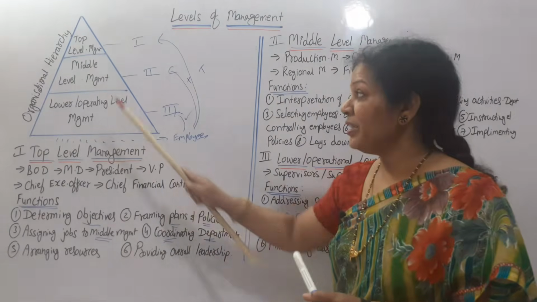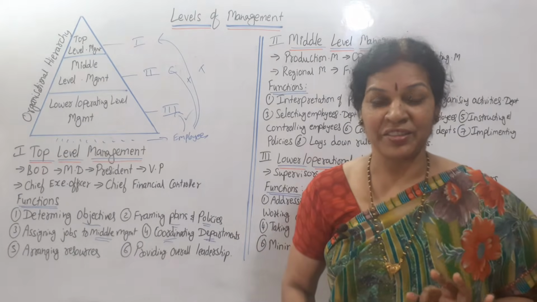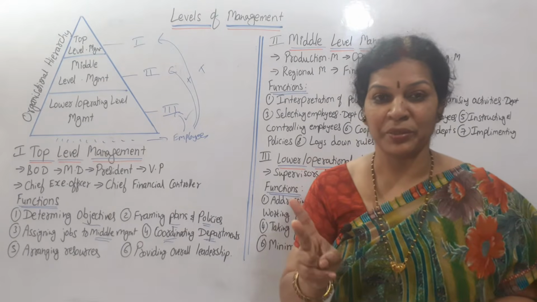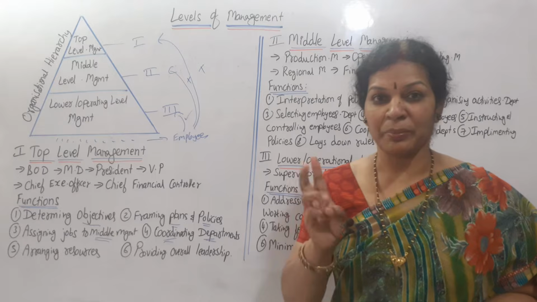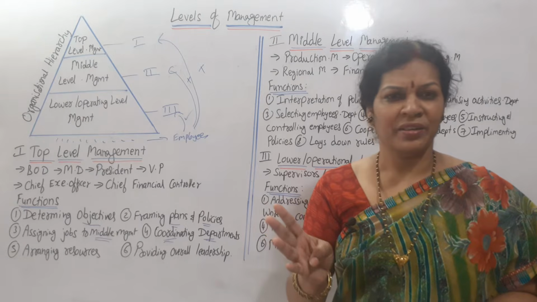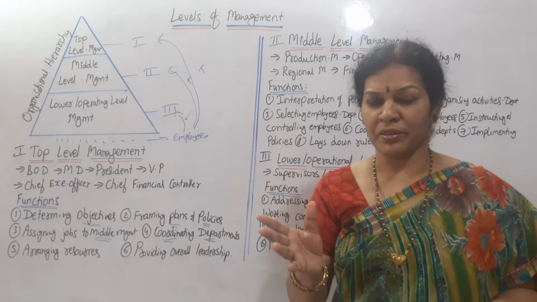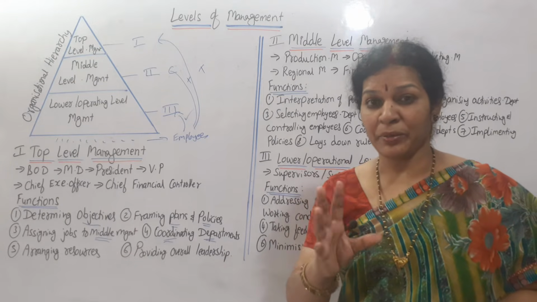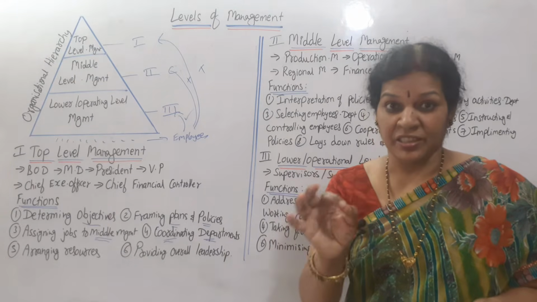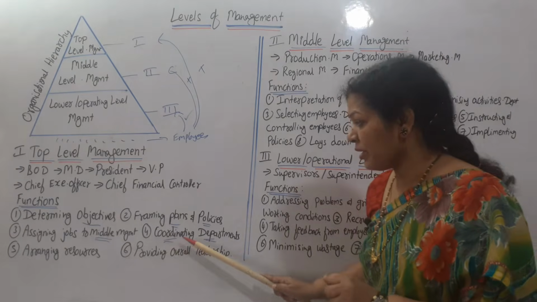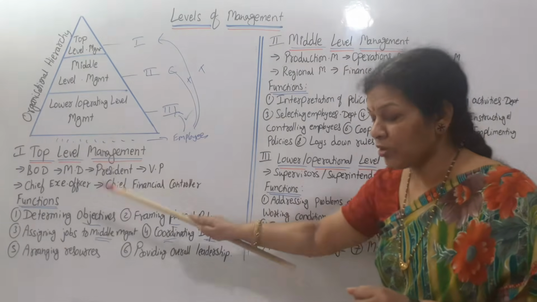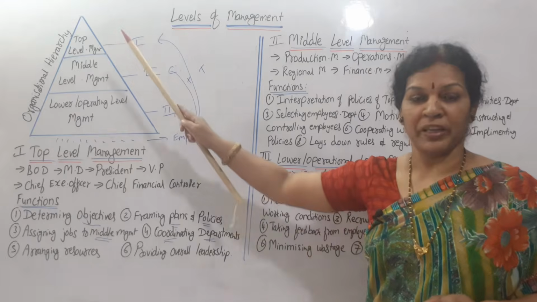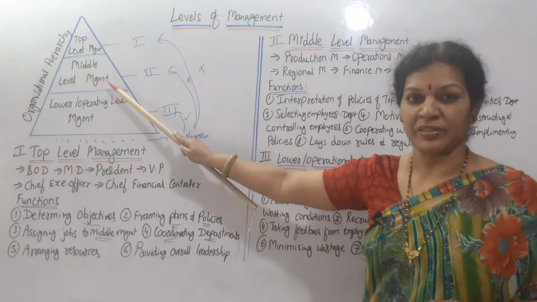Controlling departments. In the middle level, you will find departments, as I told you: production department, management, HR department, marketing department, and finance department, or material department, different sales departments. Different types of departments are there. So controlling these departments is also one of the functions of the top management. They have to control these departments, right?